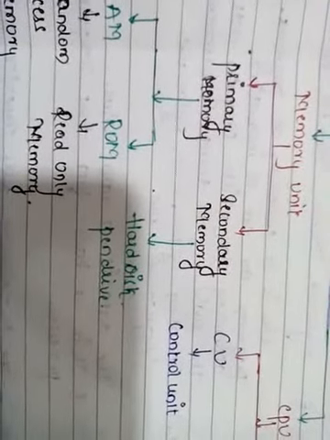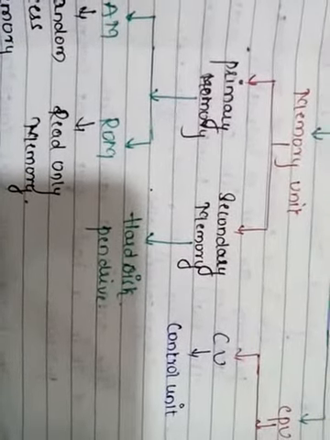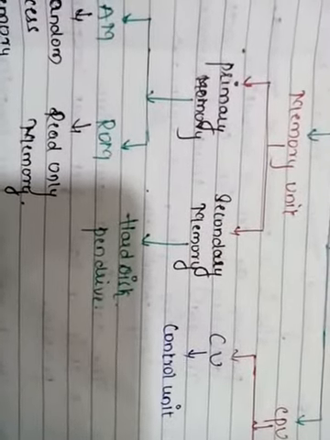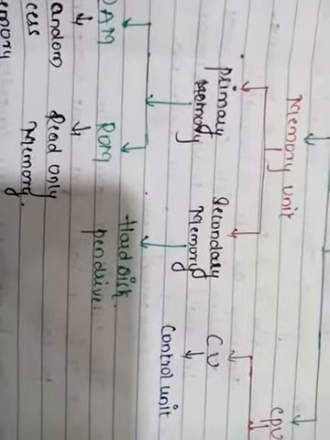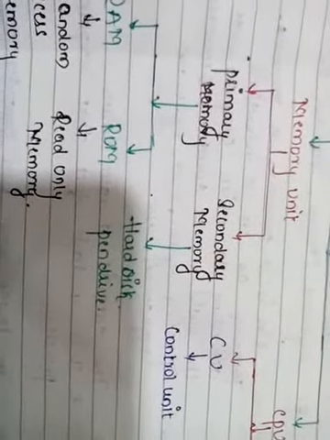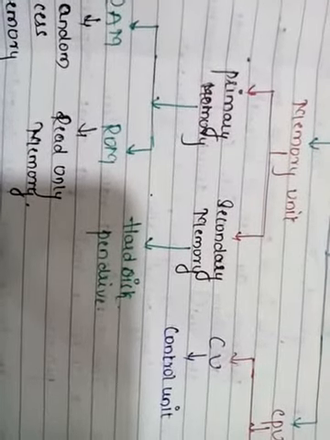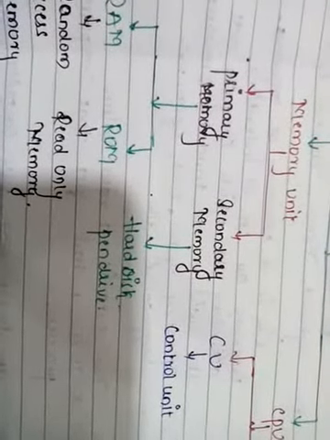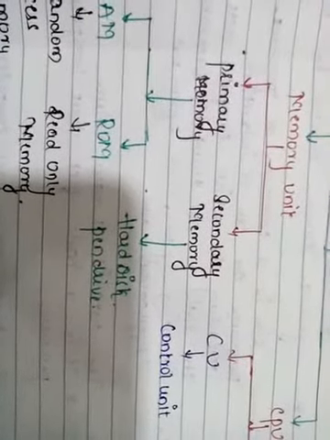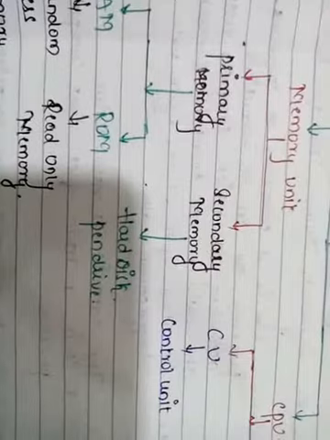Whatever file we store in the secondary memory by giving the name of the file and then the extension, the file will be stored permanently unless and until we delete it.